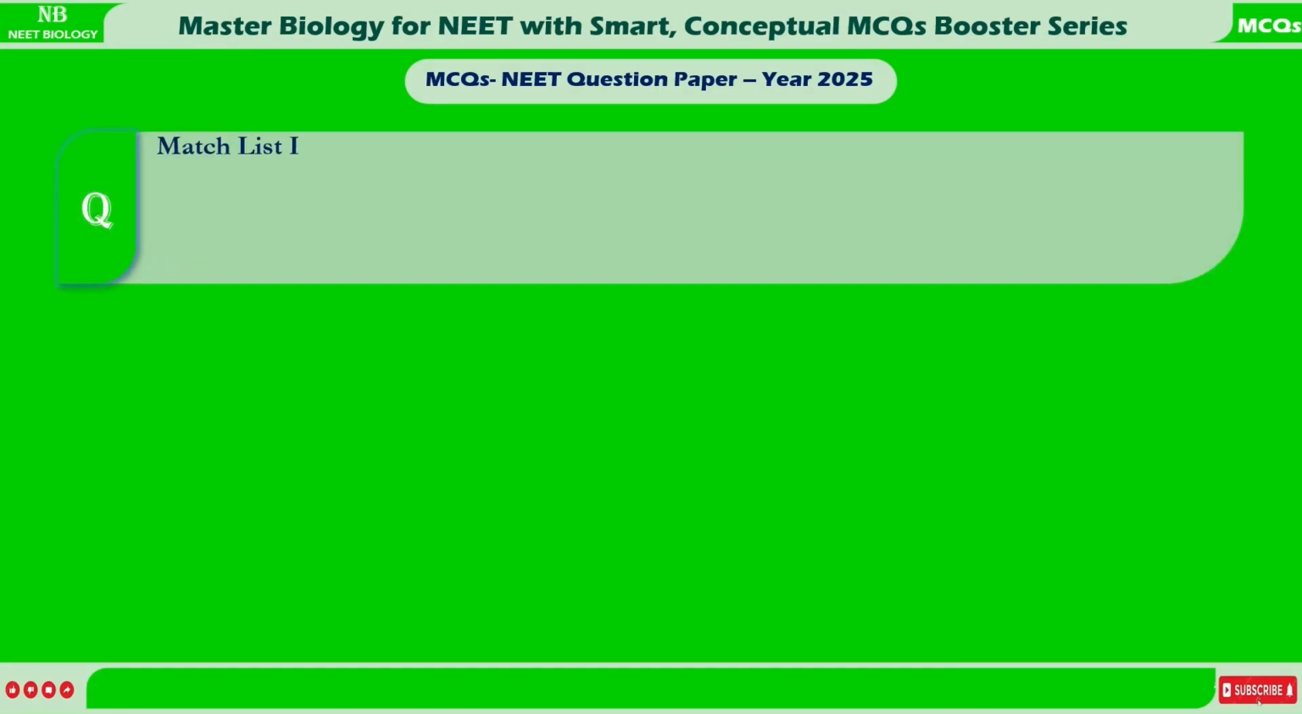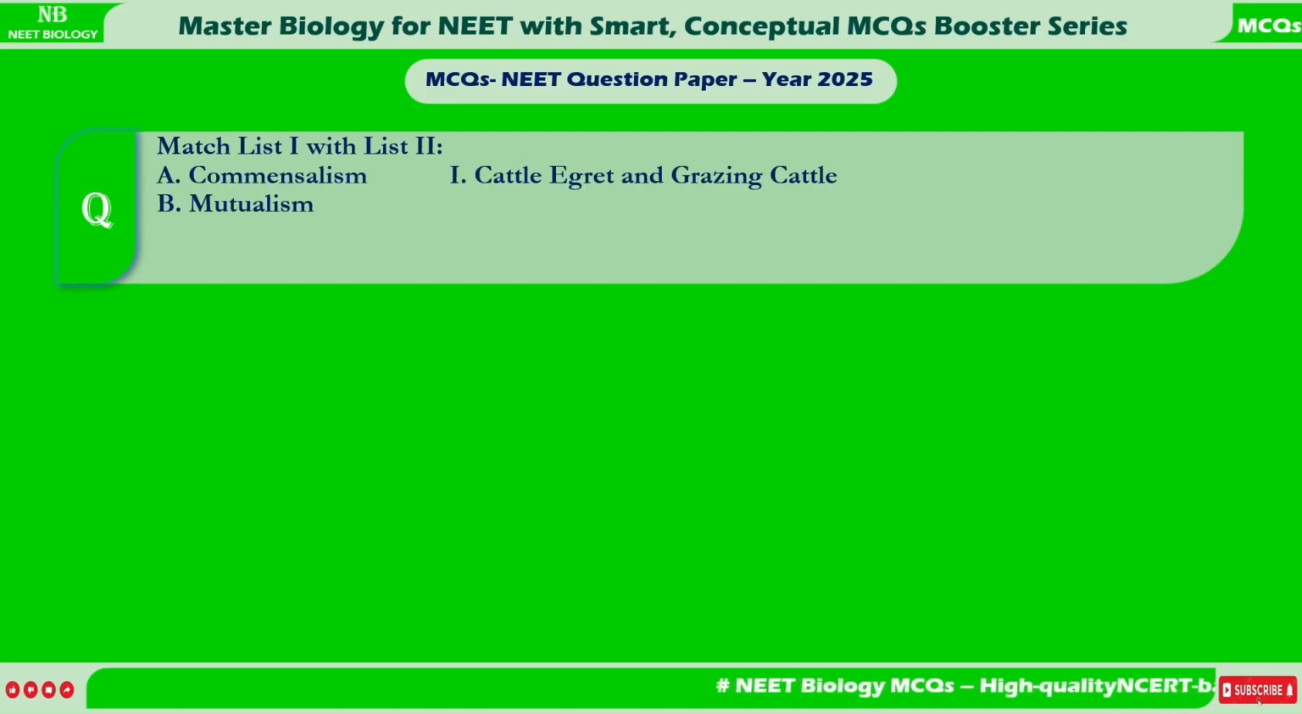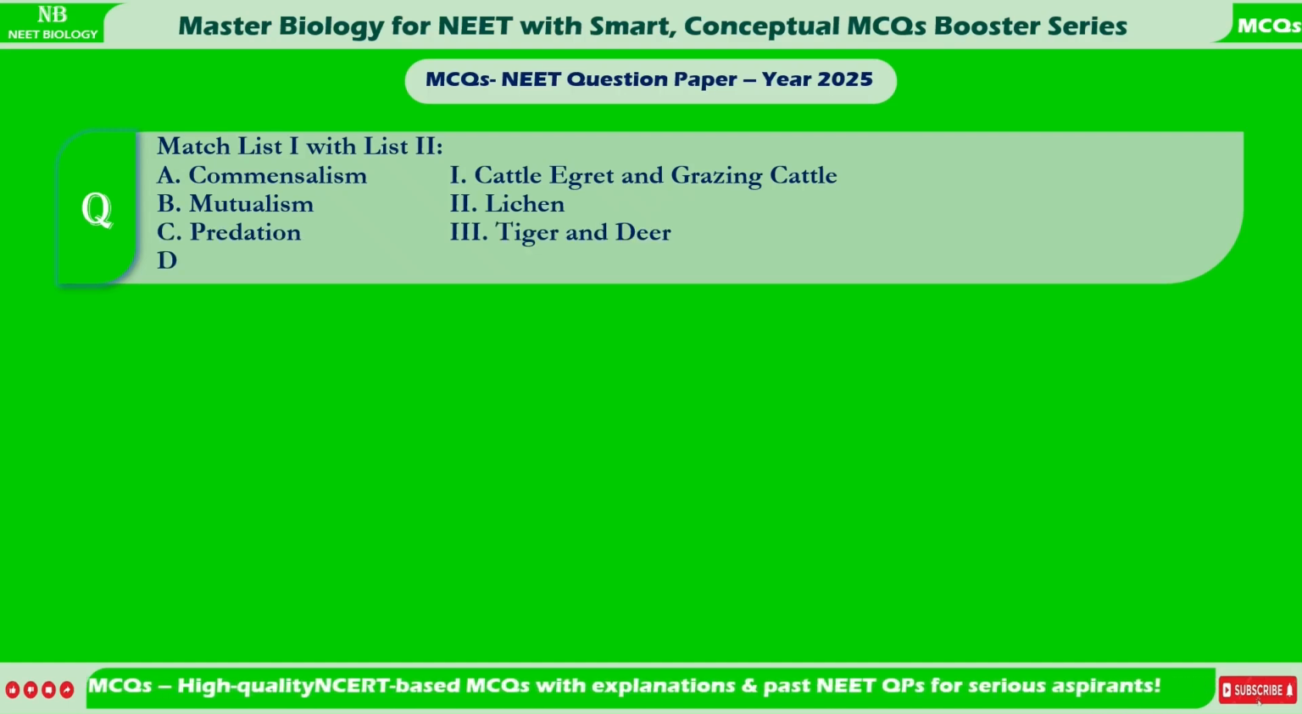Match List 1 with List 2. A. Commensalism, 1. Cattle egret and grazing cattle. B. Mutualism, 2. Lichen. C. Predation, 3. Tiger and deer. D. Parasitism, 4. Plasmodium and humans.